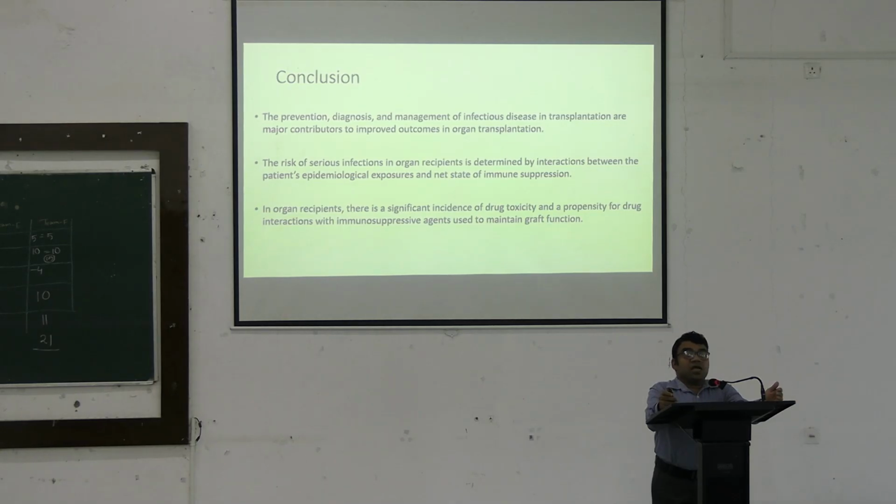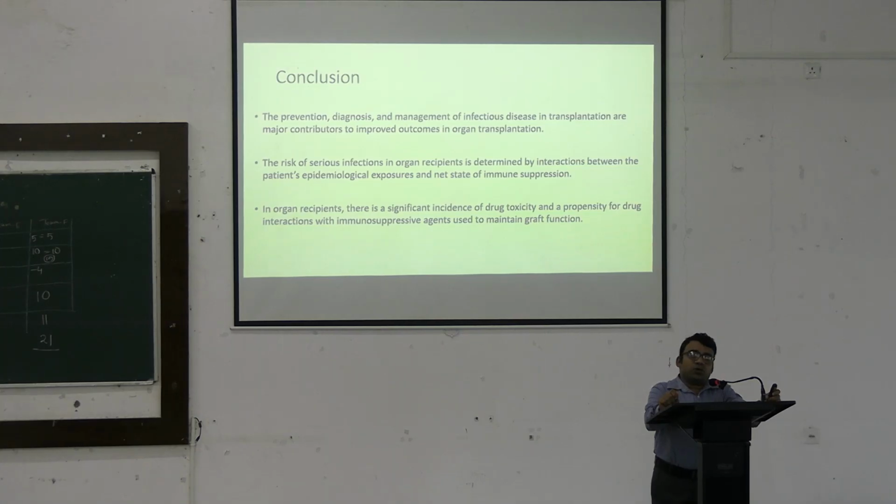And finally, after the procedure, we not only can use various drugs as chemoprophylaxis, but a very important aspect is to screen this patient frequently, because one thing you must keep in mind is that these patients are immune suppressed. For a normal patient, we can find various signs and symptoms of a particular disease, but these signs and symptoms are subdued in the transplant recipient.